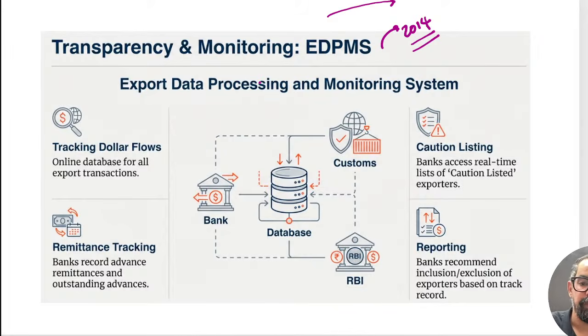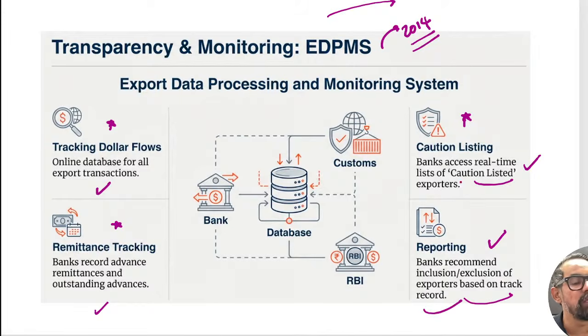Now here, when it comes to the areas: tracking flows, an online database for all export transactions, and remittance tracking, so the bank records advances, remittances and outstanding advances in this particular one. Then we have caution listing: the bank accesses a real-time list of caution-listed exporters, or reporting, and the bank recommends inclusion or exclusion of an exporter based on the track record from the caution listing, right?